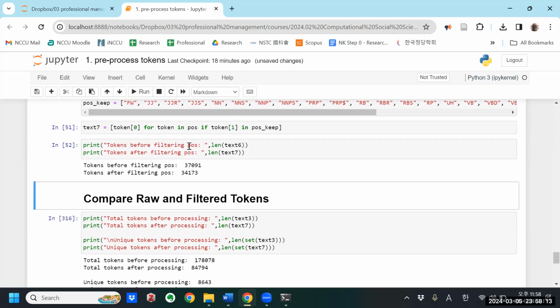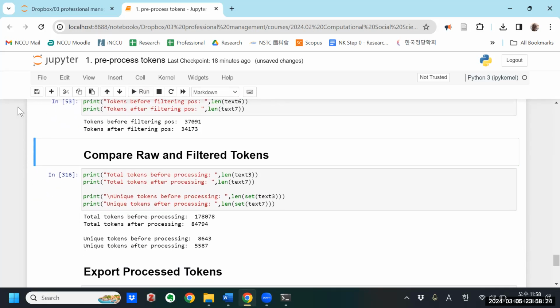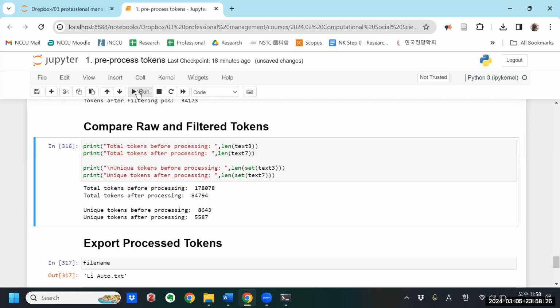Before filtering on parts of speech, I had 37,000 words. After filtering on parts of speech I didn't want, I have 34,000 words. So this is good. Okay. So one last comparison. Before processing, I had approximately 71,000 tokens. After processing, I cut that down by less than half.